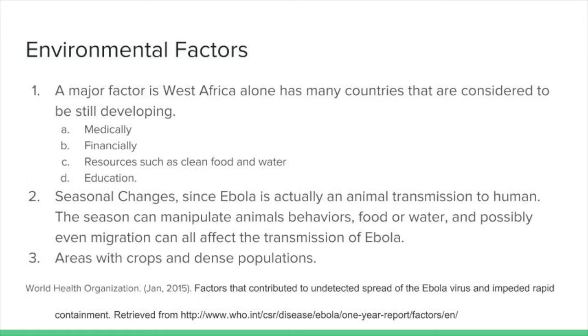Number 2, seasonal changes. Since Ebola is actually animal transmission to human, the season can manipulate animals' behavior, such as their food source and water, and possibly even migration, which can all affect the transmission of Ebola. An example of seasonal change is, if there's hot weather, animals will be forced to invade human space for their food and water. And three, areas with crops and dense populations usually will attract foreign animals such as rats, bats, or even vermin.